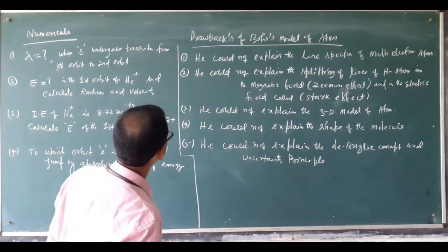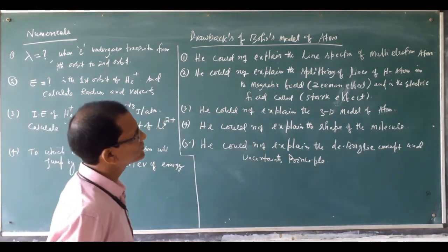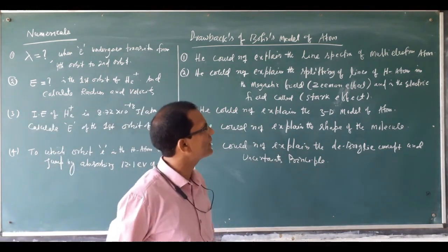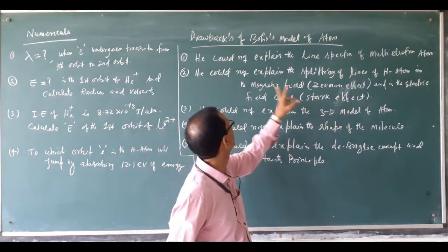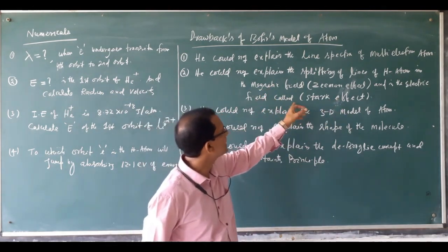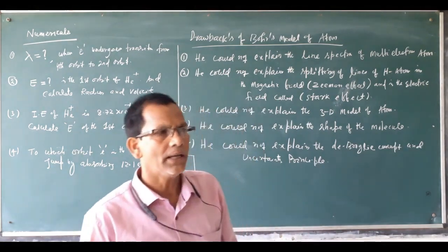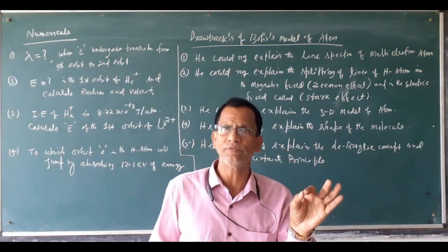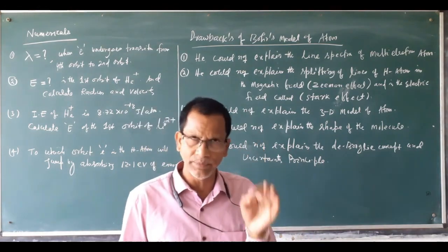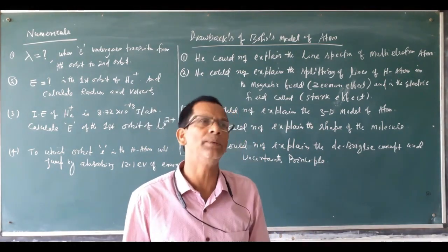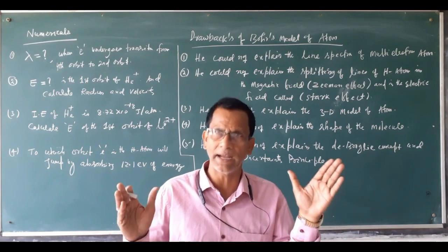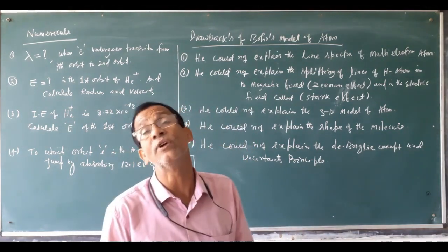The second drawback is he could not explain the splitting of spectral lines of the hydrogen atom in magnetic and electric fields. It is studied that if the radiation of an element is placed in an electric or magnetic field, it shows different behavior.